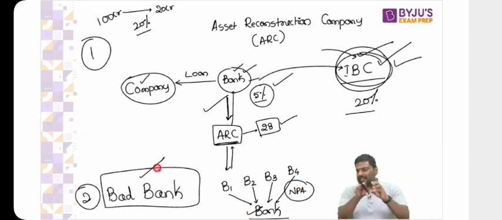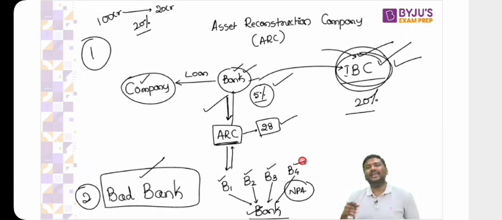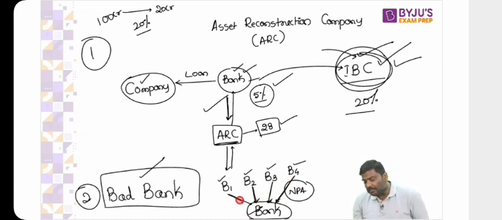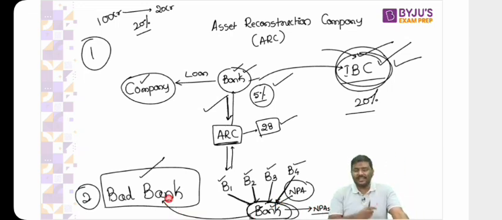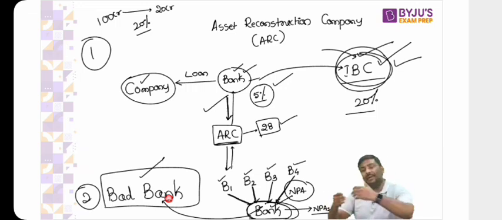In this example, imagine there are 4 banks in the economy. All the 4 banks have certain number of NPAs. The concern is that all these banks will not be able to manage these NPAs efficiently. So there is a proposal that we should have only one bank which will take away the bad loans or the NPAs from all of these banks, and now this bank will try to resolve all of these NPAs. And this bank will be referred to as a bad bank. Why is it referred to as a bad bank? It is simply taking over the bad loans of all the other banks, hence called a bad bank. Any difficulty, please do let me know now.